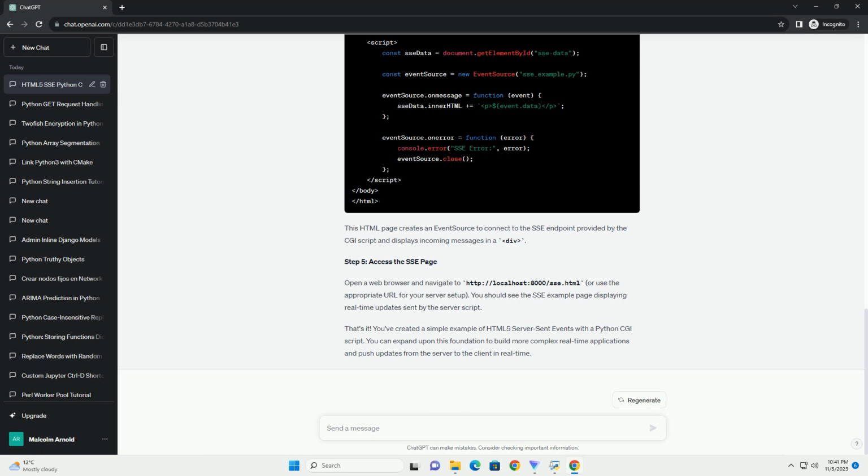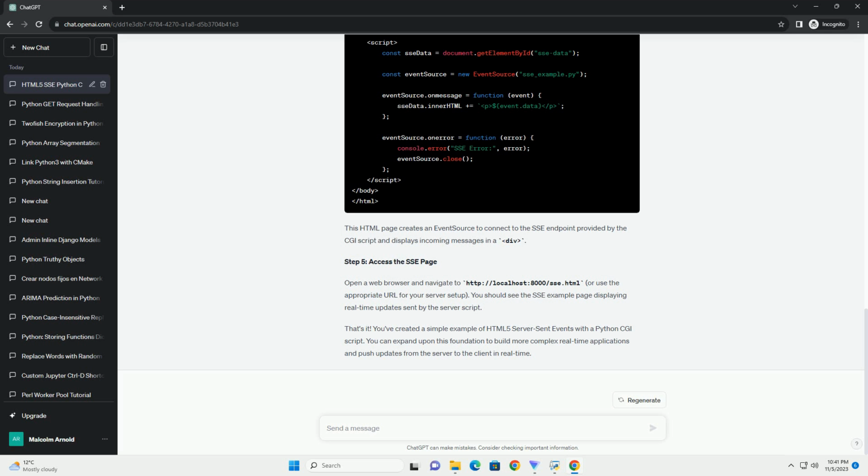You should see the HTML page displaying a message feed with messages appearing every 2 seconds as they are sent by the server. This example demonstrates how to implement a basic server-sent events setup using Python CGI and a simple HTML client. You can modify and extend this example to create more advanced real-time applications.